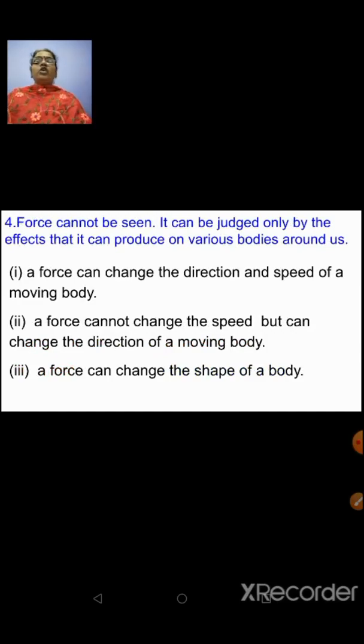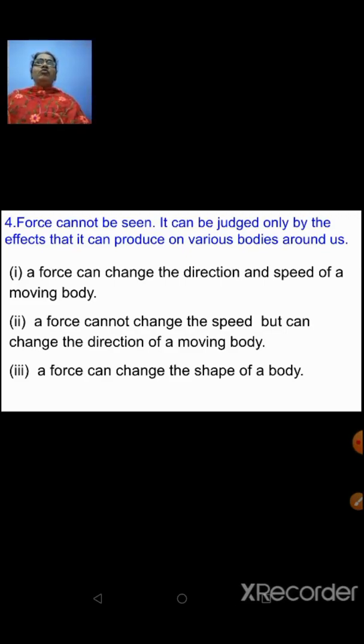Next, force cannot be seen. It can be judged only by the effects that it can produce on various bodies around us. Why is it so? Force cannot be seen. We all know that. And it can be judged only by the effects that it can produce on various bodies around us. So we all know that force is needed to displace an object from one position to another position.